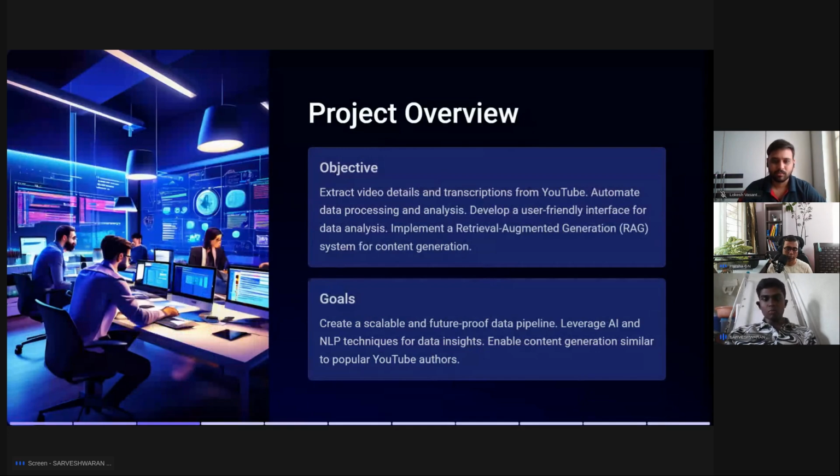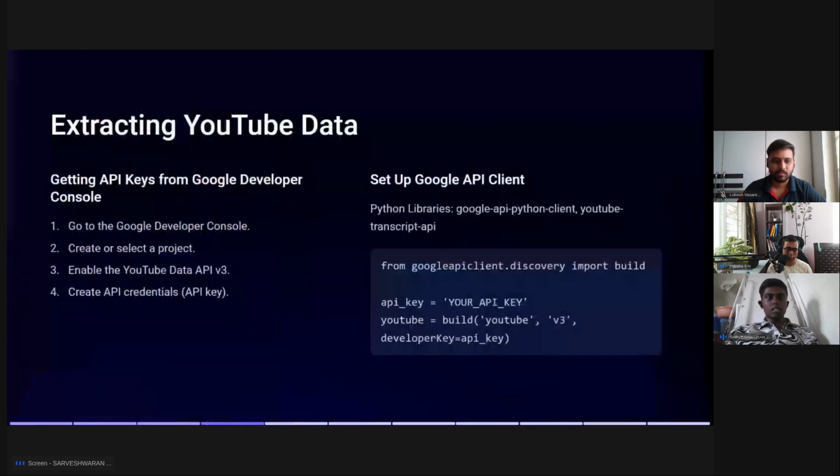For extracting the YouTube data, I used Google Developer Console, which is related to Google Cloud. I created a project on that site, extracted a YouTube API key using Google Cloud, and used my API in this code to extract the data from YouTube.